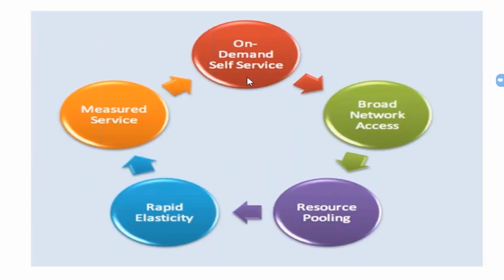They can easily do so across geographical locations over the network, over the internet. Other than that, we'll talk about resource pooling, wherein the concept of multi-tenancy comes in. We'll also talk about rapid elasticity and measured service in our curriculum.